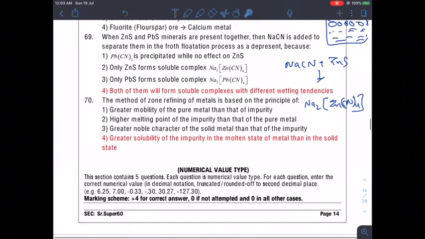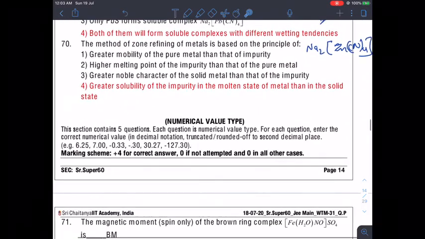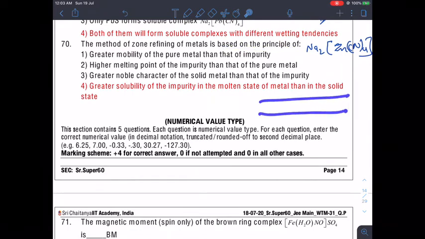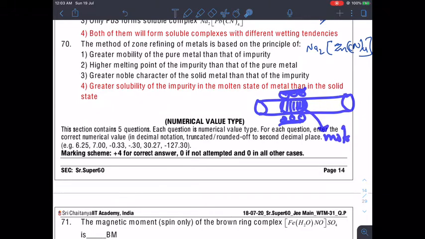Moving to the next question: the method of zone refining of a metal is based on the principle of... very simple. Zone refining is heating the material with a movable heater, and it is based on the principle that impurities are more soluble in the molten state, that means the liquid state, than in the solid state.